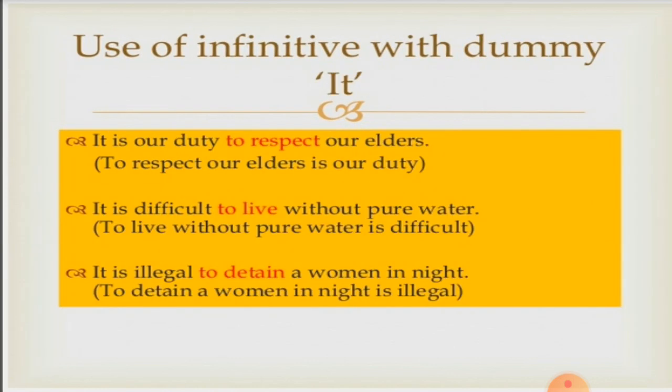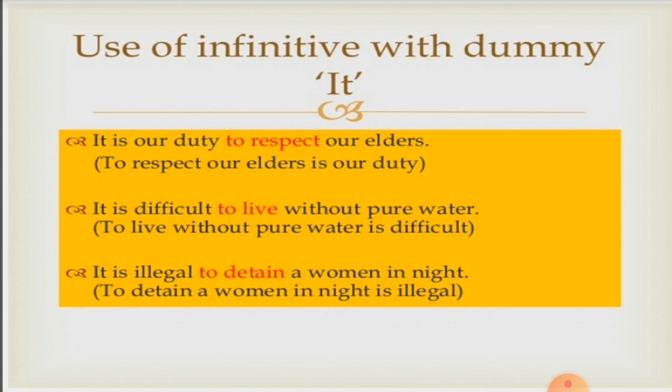Use of infinitive with dummy it. It is our duty to respect our elders. To respect is the infinitive here. Now dummy it means if we want to write the same sentence omitting it, how do we write this? To respect our elders is our duty. Same example, the usage of the infinitive is the same. The only thing is we are using that as the subject in the sentence.